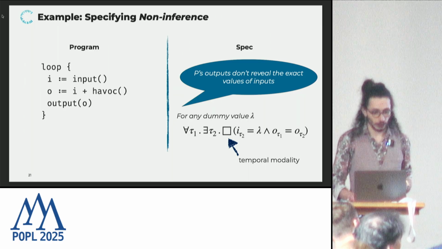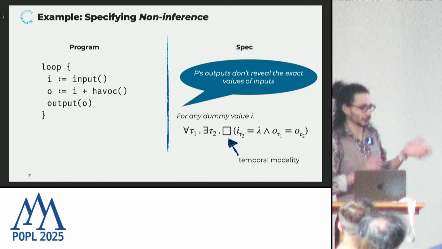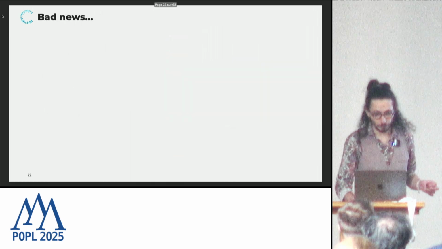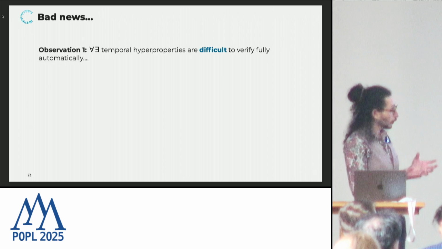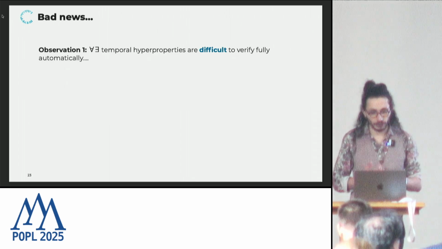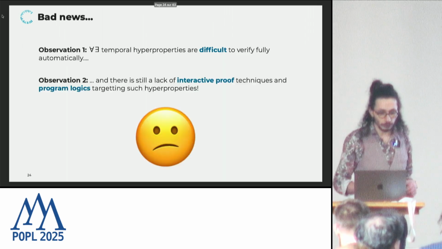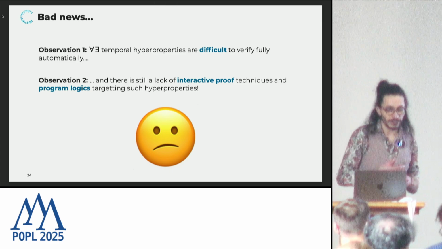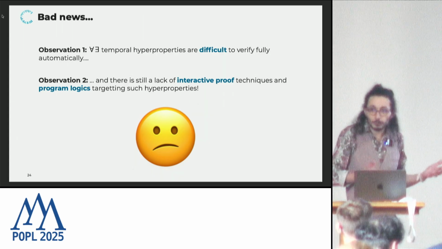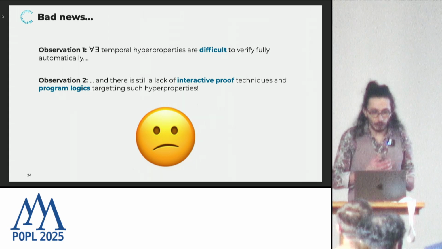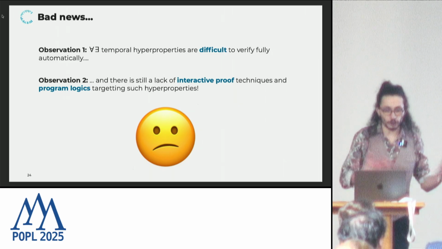All right. So this is all very nice. We have a framework for specifying hyperproperties of reactive system. But now how do we prove them? And I have bad news for you. So it turns out that such for all exist temporal hyperproperties are very difficult to verify, and even more so if you want a fully automated approach. And unfortunately, there is still no clear interactive proof technique targeting such hyperproperties. So automation is still relatively out of reach, and interactive proofs deserve a little more exploration.